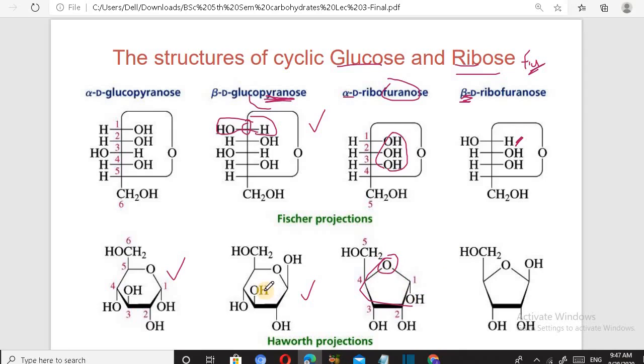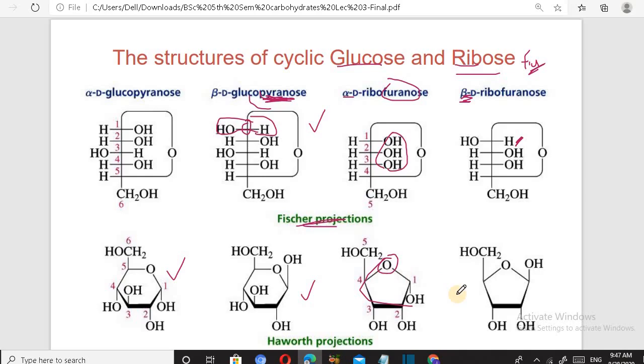But in pyran, five are carbons and one is oxygen. So a pyranose ring resembles pyran, and a furanose ring resembles furan with five atoms in a ring, one oxygen and the others carbon. We can draw cyclic structures of any molecule, and for that we must know the Fisher projection formulas. If we know them, then we can easily draw the Haworth projection formulas.